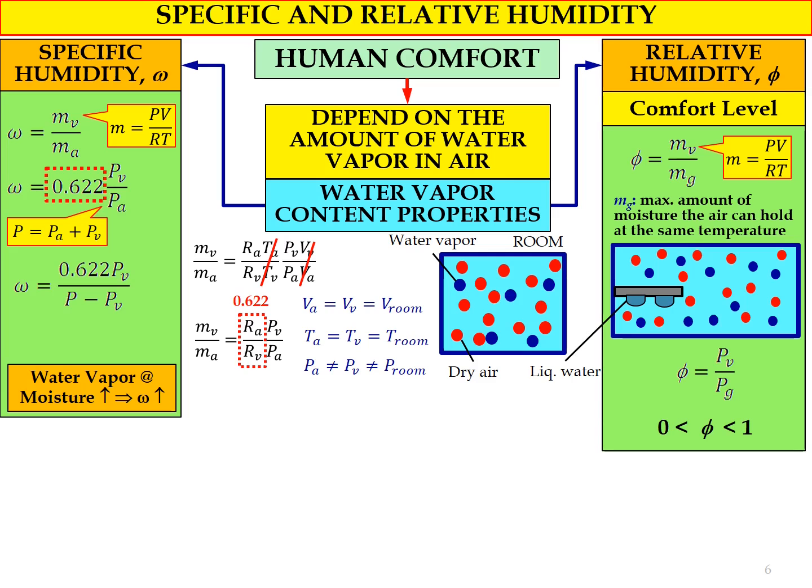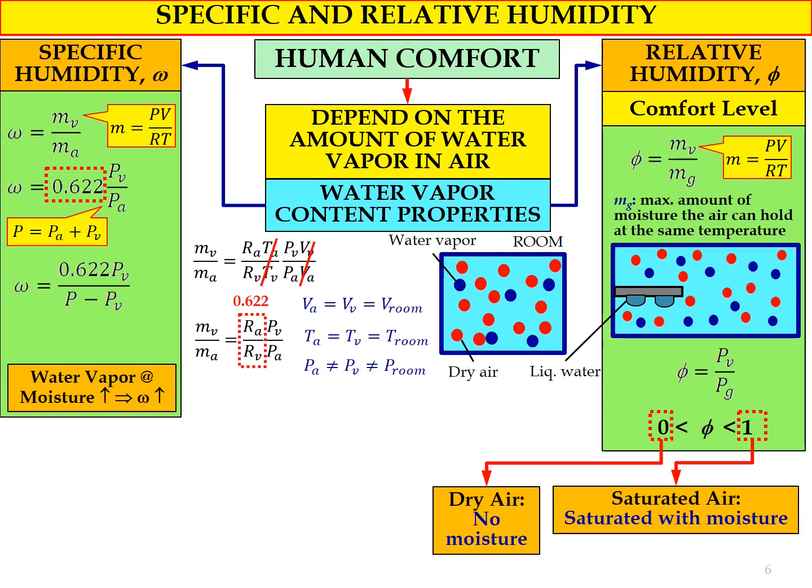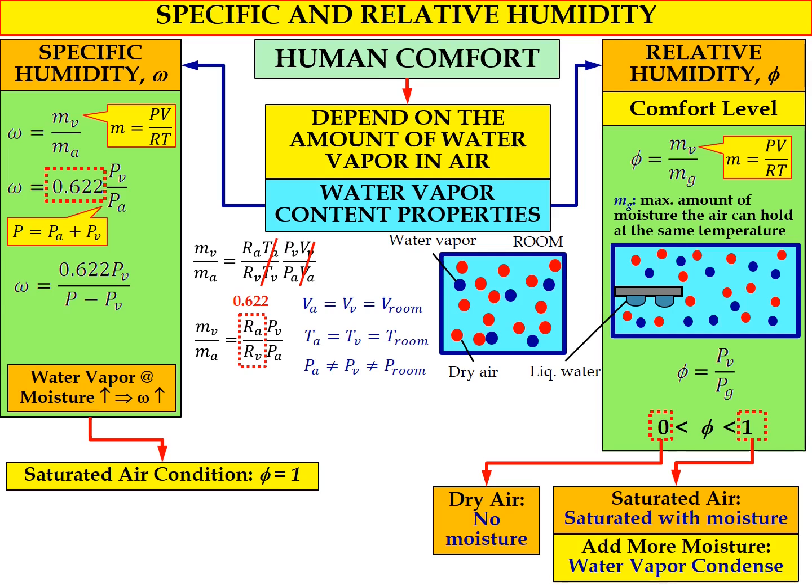So the value of relative humidity will be between 0 and 1. 0 represents the lower limit, where psi, or relative humidity, equal to 0 describes the dry air condition, where there is no moisture content inside the air. And the value of 1 represents the saturated air condition, where the air is saturated with moisture. If we add more moisture at this condition, the water vapor will condense. Liquid water will form at this condition.